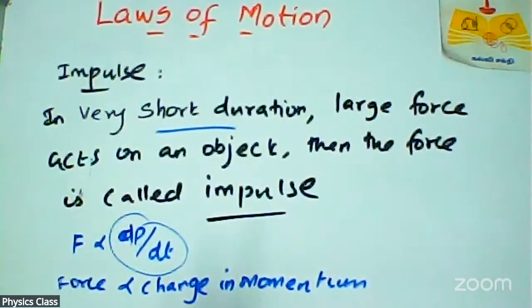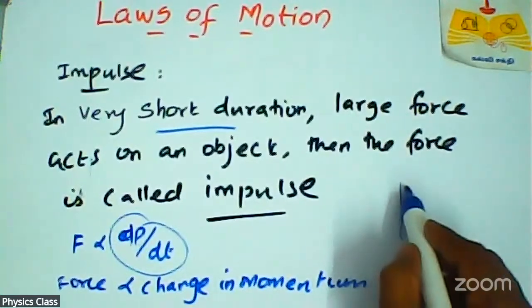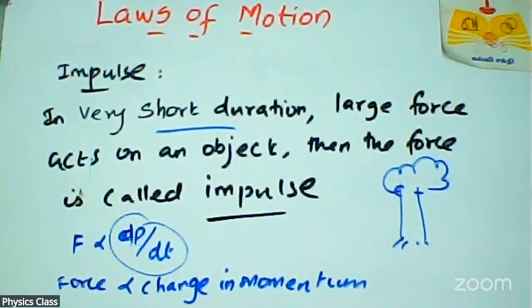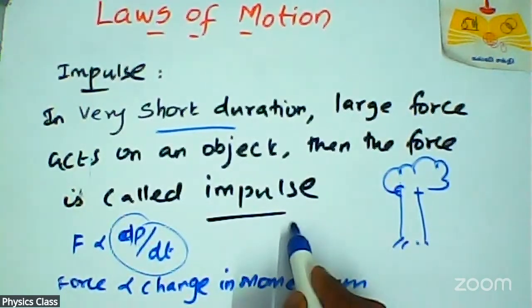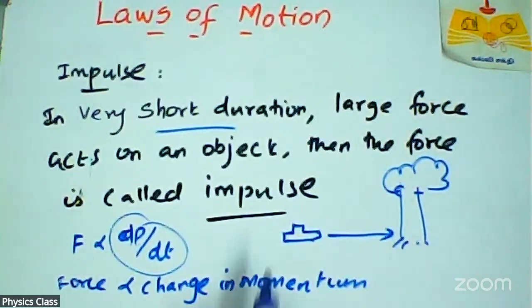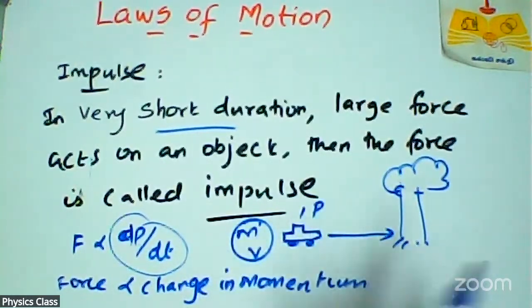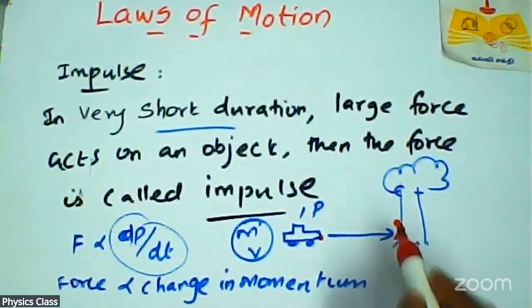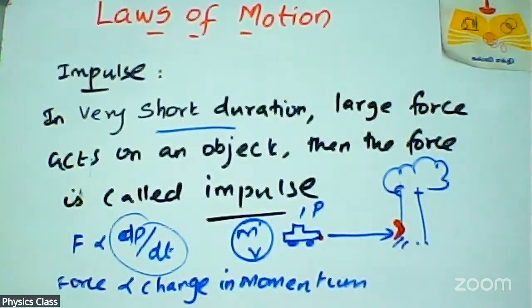Like, for example, you can imagine that here is one tree. Suppose one vehicle is coming towards this tree. It already has some mass and some velocity, so overall it has momentum. When this bus or vehicle is incident on this tree, what will happen?